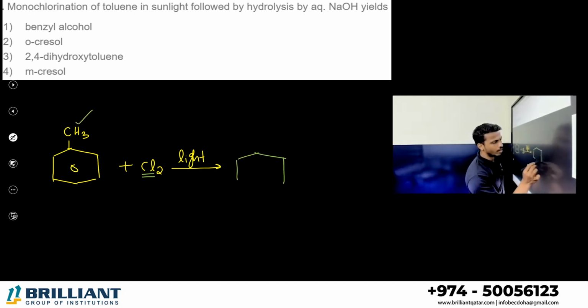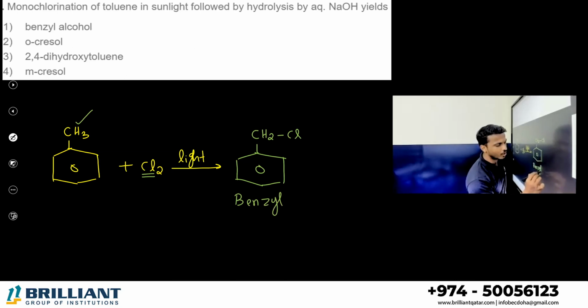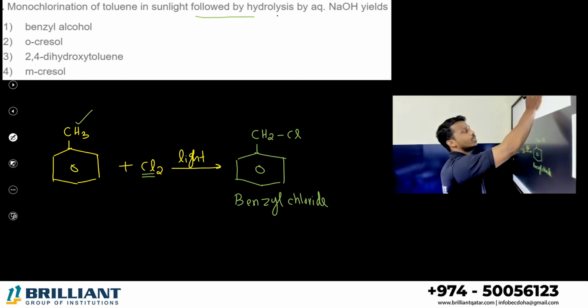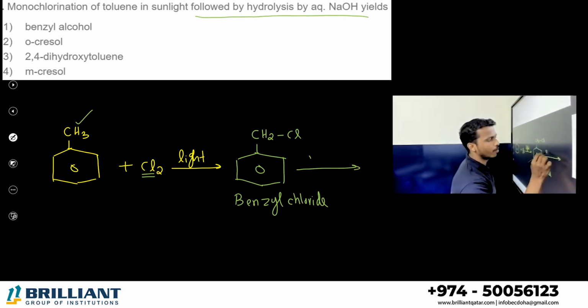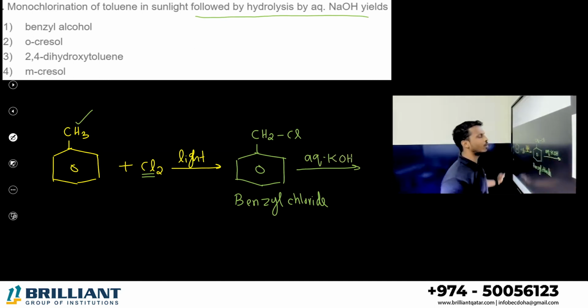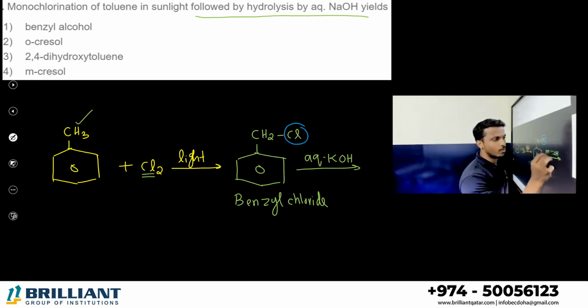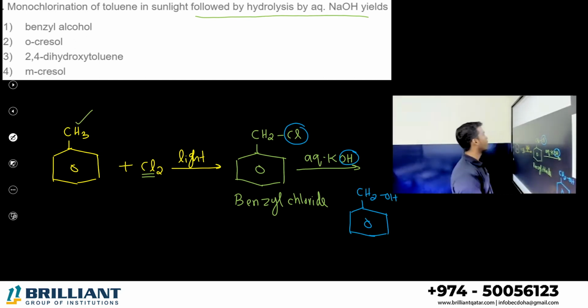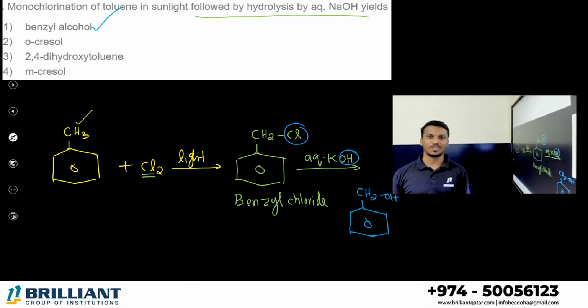So the product will be what? Benzene with CH2Cl. Benzene with the CH2 is known as which group? Benzyl chloride, right? Benzyl chloride. Okay, note over. Followed by hydrolysis by aqueous KOH. This compound we are treating with which one? Aqueous KOH. What happens when we treat with aqueous KOH? The chlorine is removed, and the OH minus nucleophile will substitute. We will get the benzyl group with one alcohol. What's the name? Benzyl alcohol. Option first one, benzyl alcohol will be the major product.